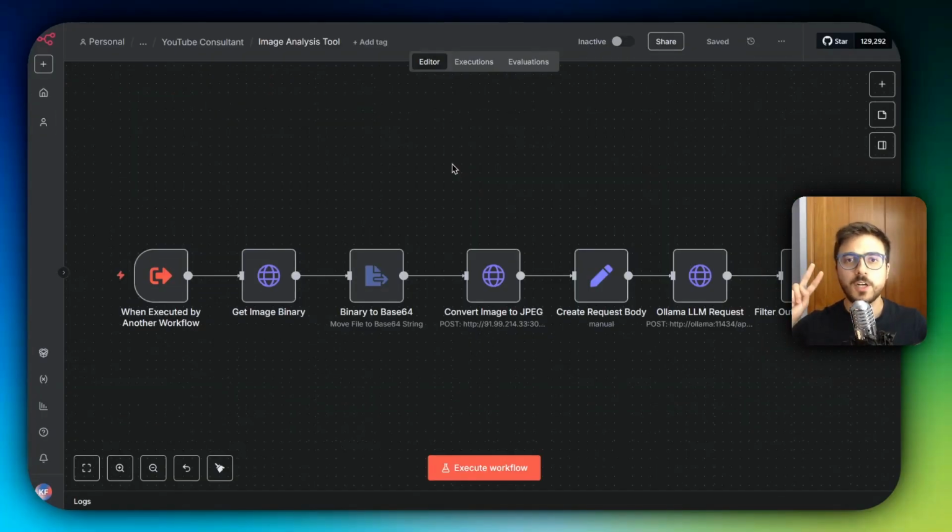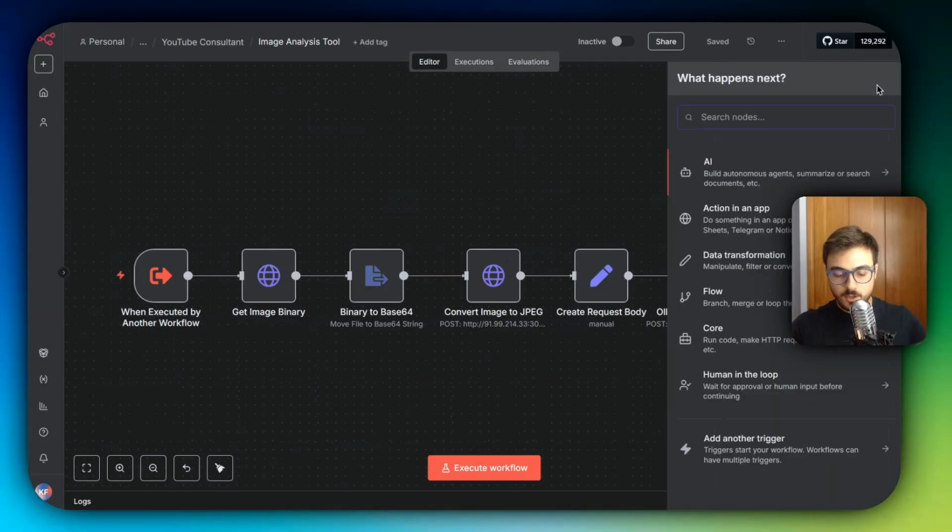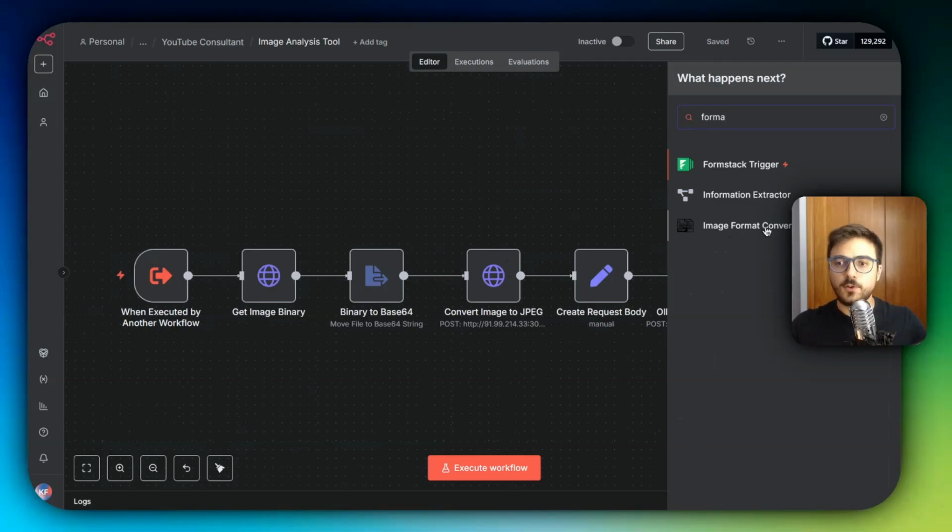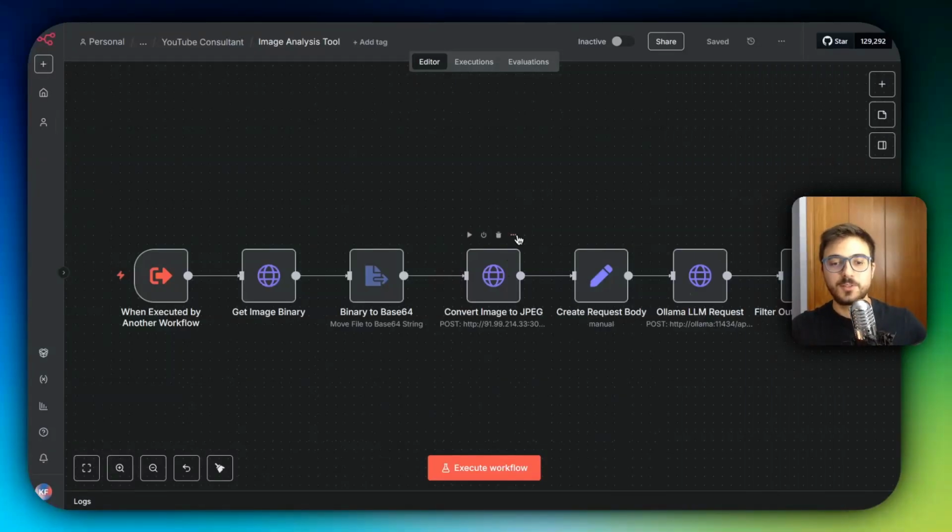And here you're going to have to install 2 things. So first of all, this image converter API. I know that there are other options that you can use. I found this community node that is called image format converter. The only thing is that it was really limited and it didn't work as I wanted it to work. So I had to code my own image converter API, and it is completely self-hosted.